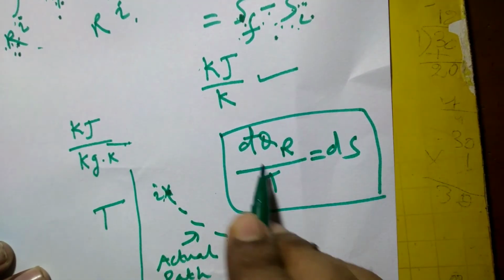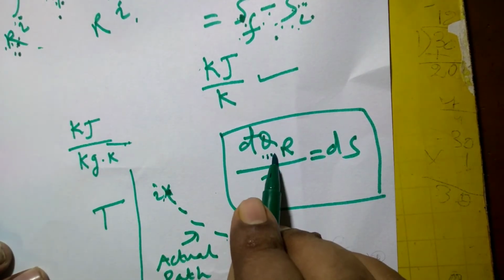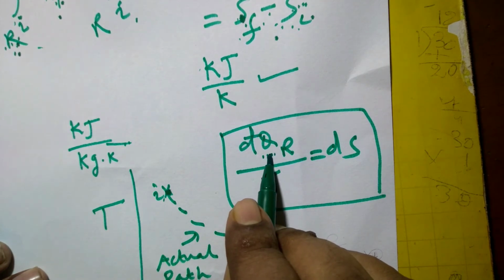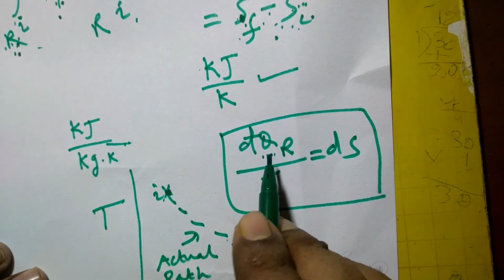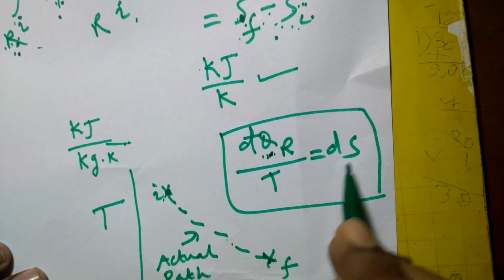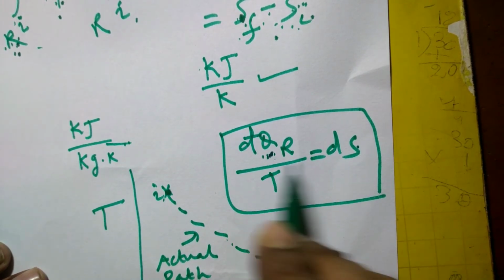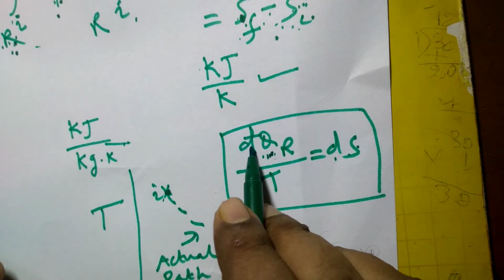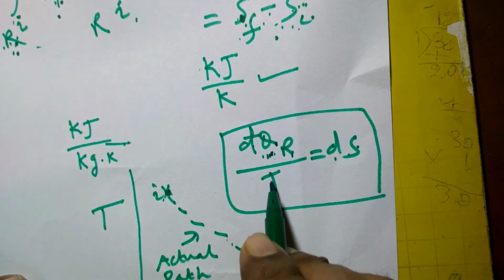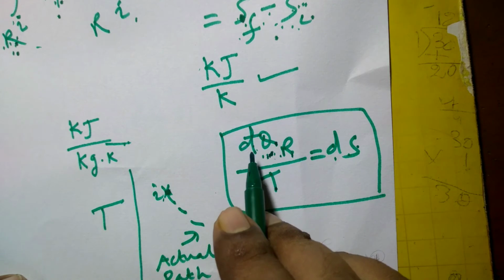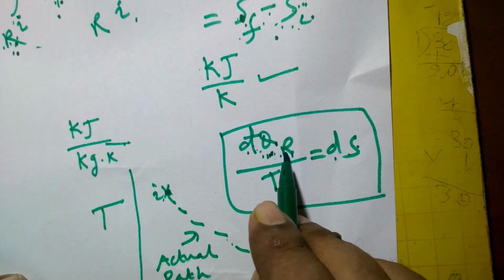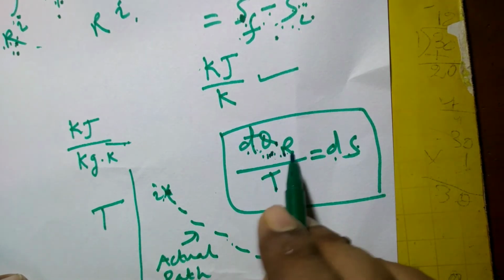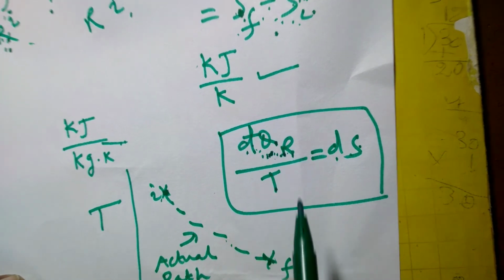Whenever heat transfer takes place in a reversible manner, then only dS, the small change in entropy, is equal to dQ divided by T, and that's why R stands for reversible.